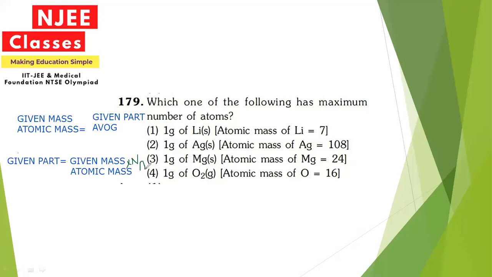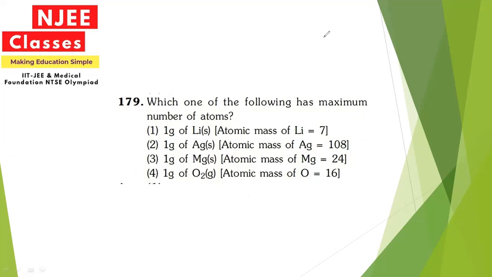Okay, so since the given particles is inversely proportional to the atomic mass, the higher the atomic mass, lesser the given particles will be, and the lesser the atomic mass, higher the number of particles will be. So among all these four values, the lesser atomic mass is with lithium. So the option correct for this question will be 1 gram of lithium. So by this equation, we can just find out that the lithium will be having the greater number of particles. So option 1 will be correct for this question.